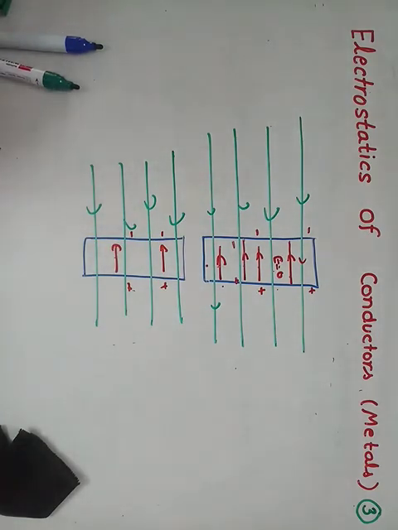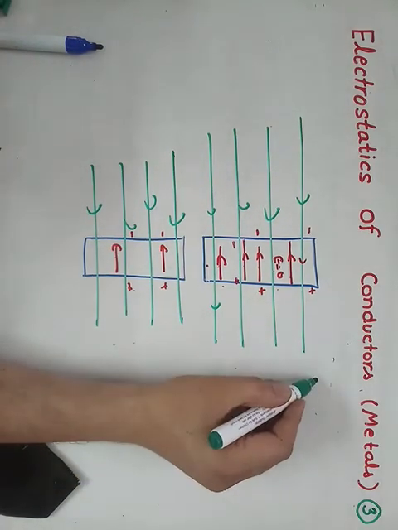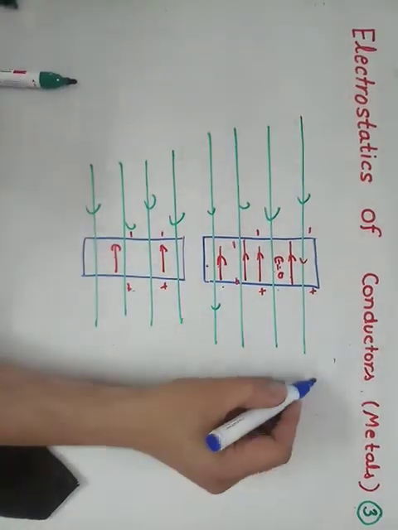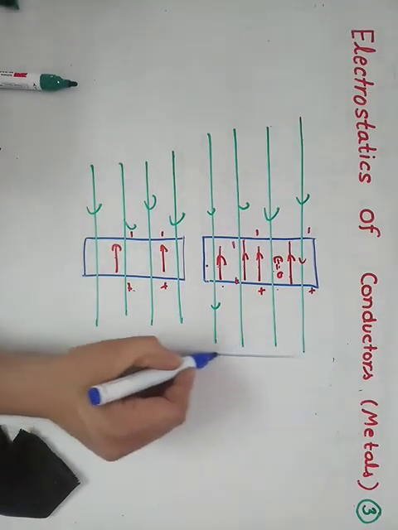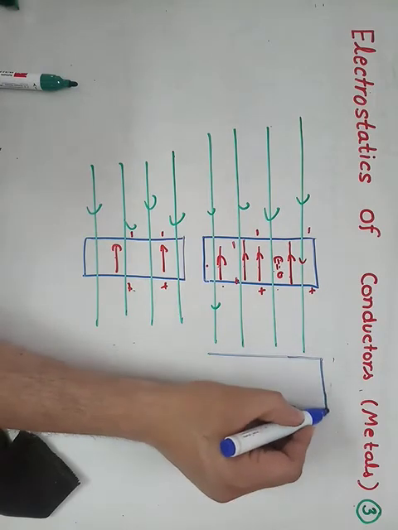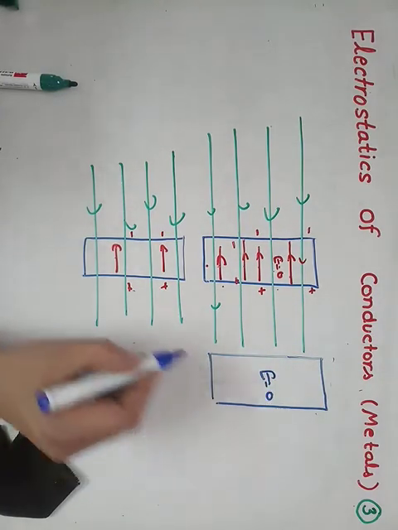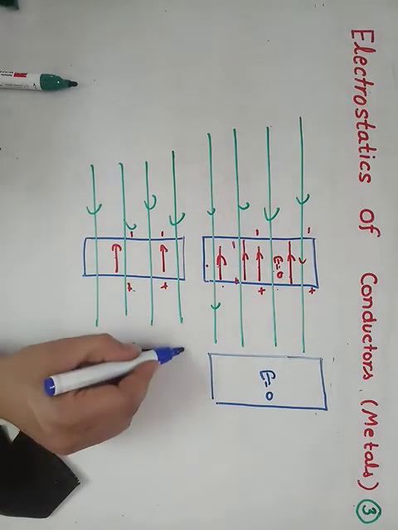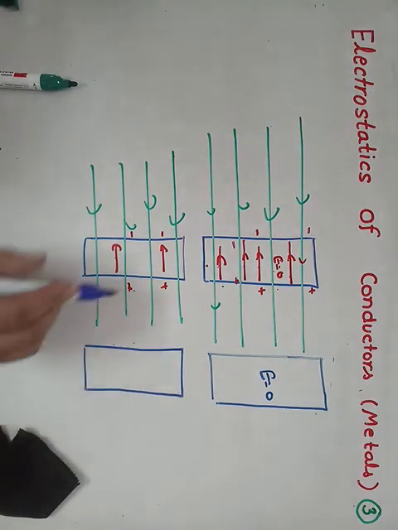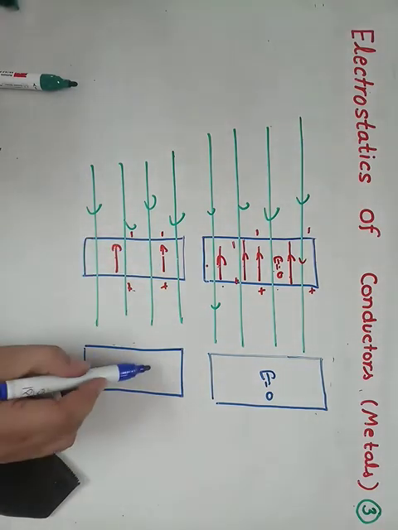If we draw another diagram here for the insulating body, this will cancel out with this one, and this will remain.